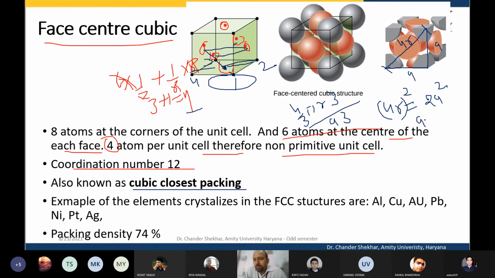From this equation, a is equal to 16r square divided by 2, so this is 8r square.